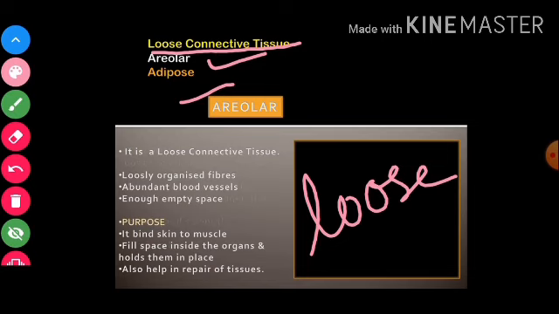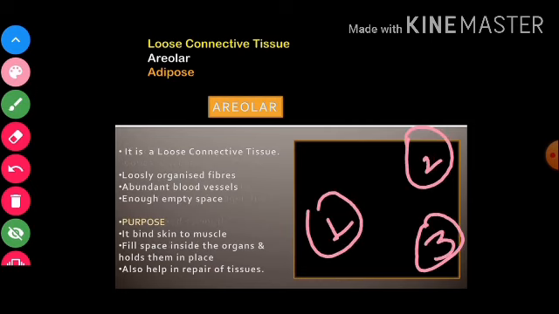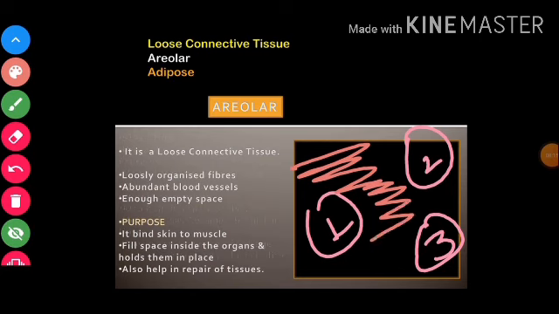That means a lot of extracellular matrix is present and cells are far apart from each other. Like one cell is there and second cell is there and third one is there. So a lot of extracellular matrix is present in between the cells. So that is why it is loose connective tissue, right?